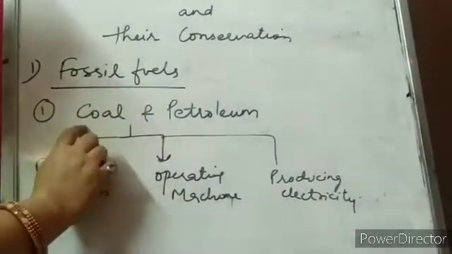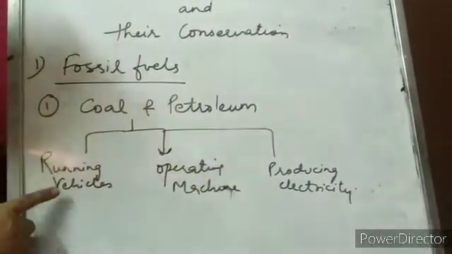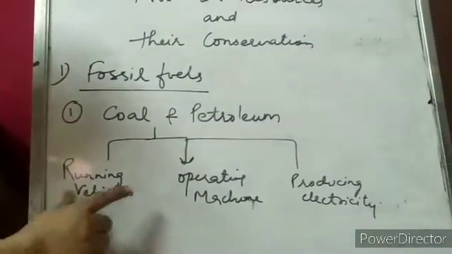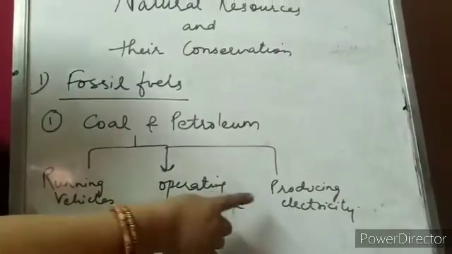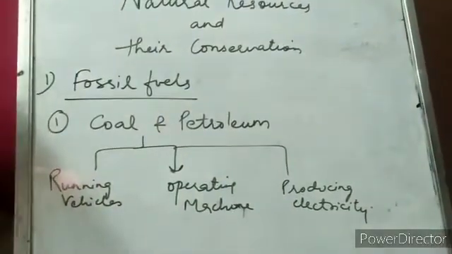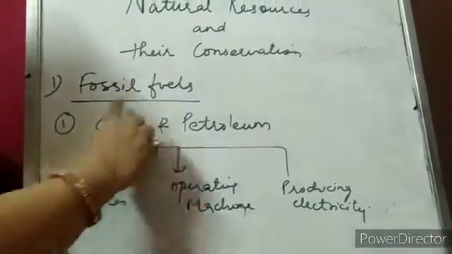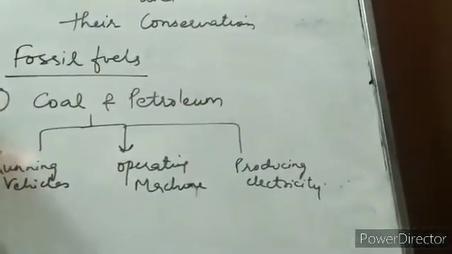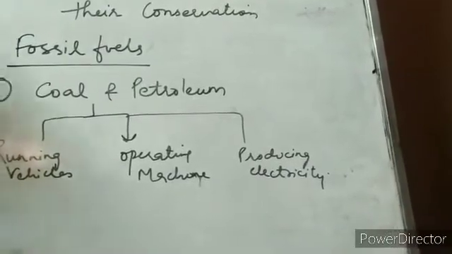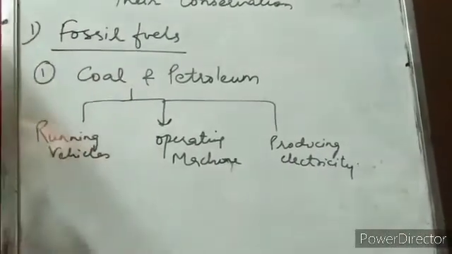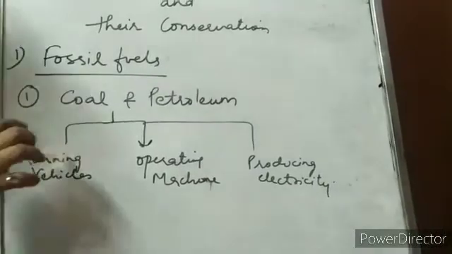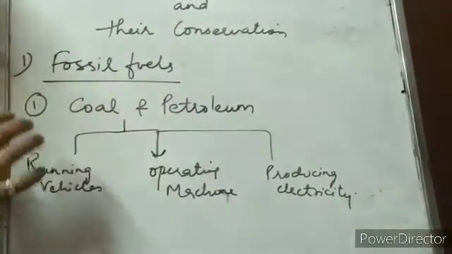We use coal and petroleum in many things: in running vehicles, in operating machines, in producing electricity. Due to growing population, the consumption of these fuels has highly increased, and if it is consumed at the same rate, these fossil fuels will exhaust.